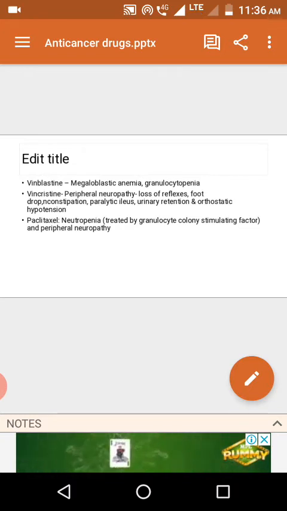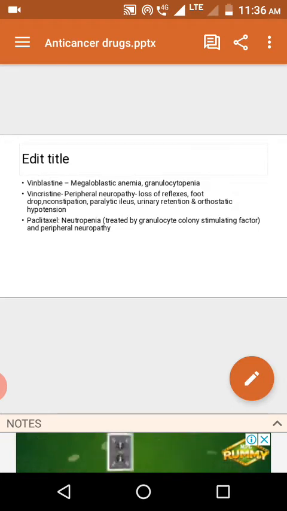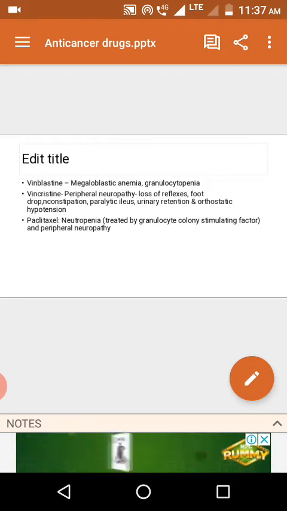Once it comes to vincristine, it especially produces neurotoxicity. The neurotoxicity is expressed in the form of peripheral neuropathy. You may see it in the form of loss of reflexes. Reflexes, in general, if we touch something we respond, if it is hot we respond. That reflex is going to be lost. Loss of reflexes, maybe numbness.